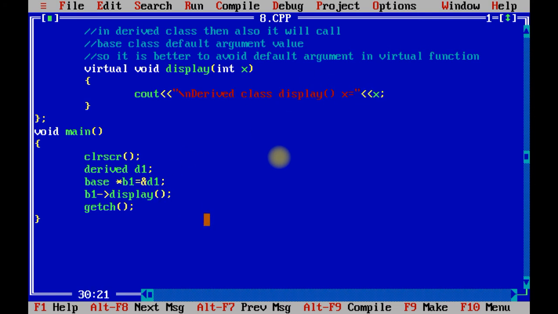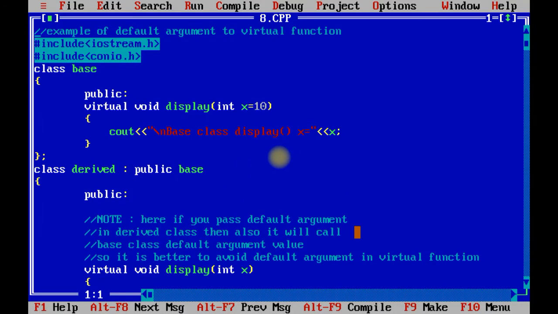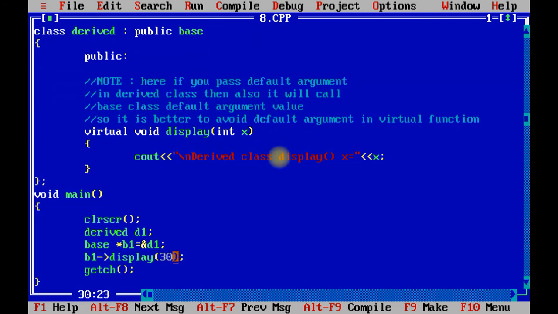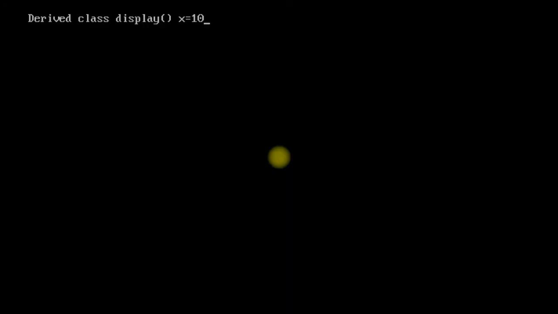Now suppose I pass 30, at that time also it will print derived class display value is 30. Now consider the situation where I initialize the value of derived class variable x by 20. In this case also it will print x as 10.